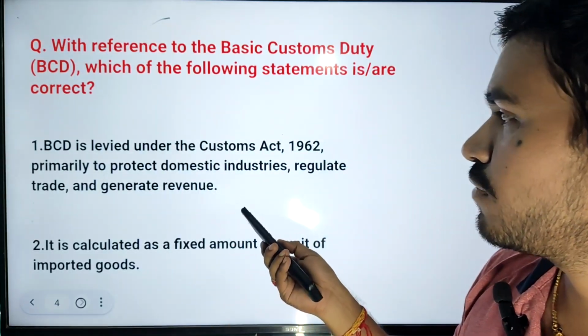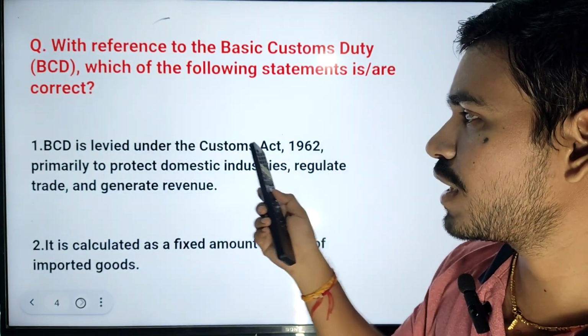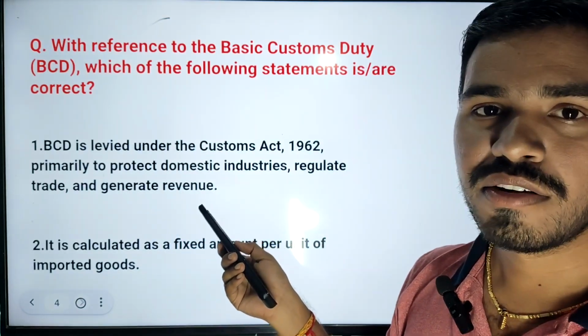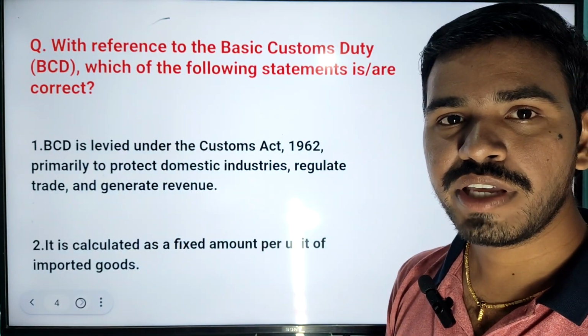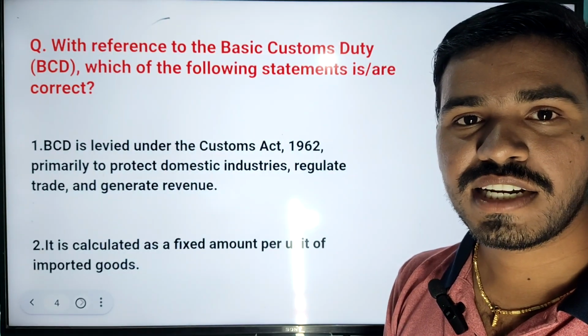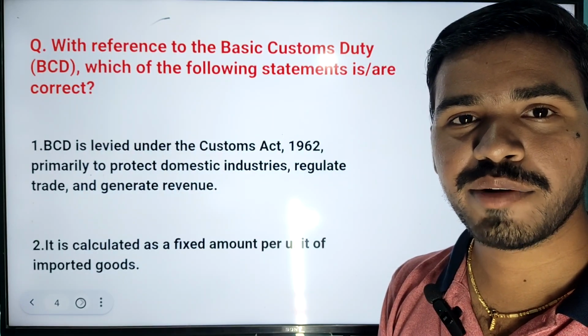If you see the first one, the first statement is correct. BCD is levied under the Customs Act 1962 primarily to protect domestic industries, regulate trade and generate revenue. For example, we restrict imports from Australia regarding dairy products because Australia produces a lot of dairy products.